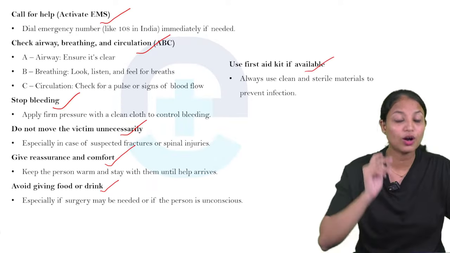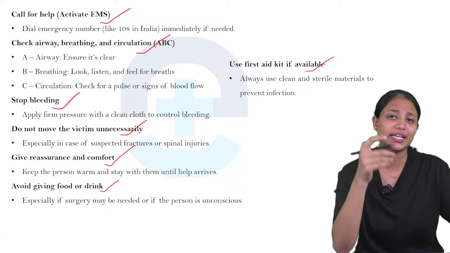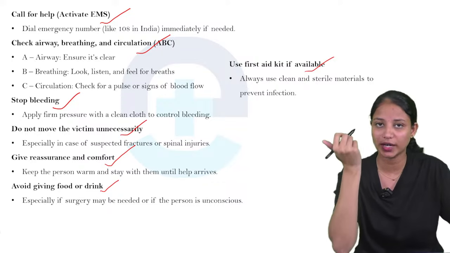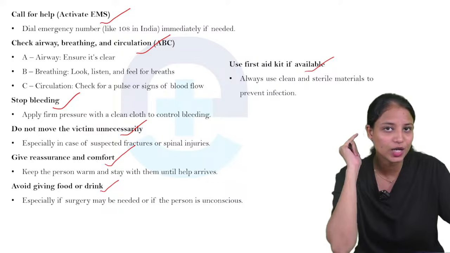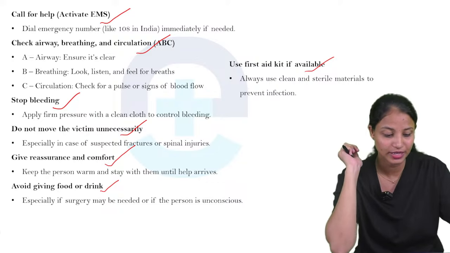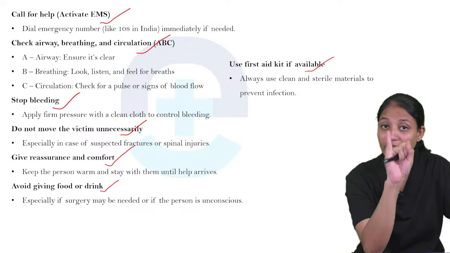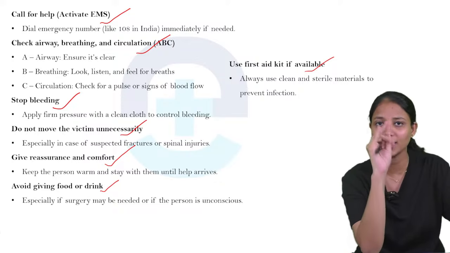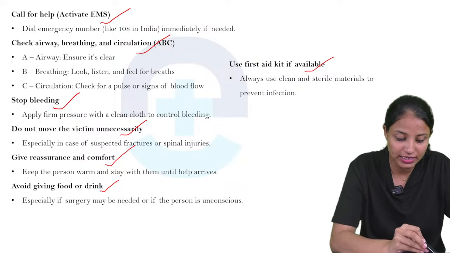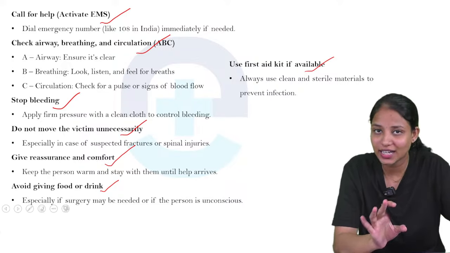So next one is call for help. So in our India, the emergency number is 108. So we can immediately call the fire station or the ambulance immediately. Then check the airway, breathing and circulation. It is of A, B, C. Airway, breathing and circulation. And we must check the airway, ensure it's clear airway or not.